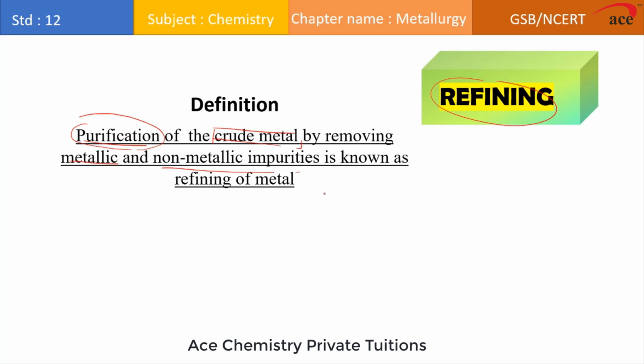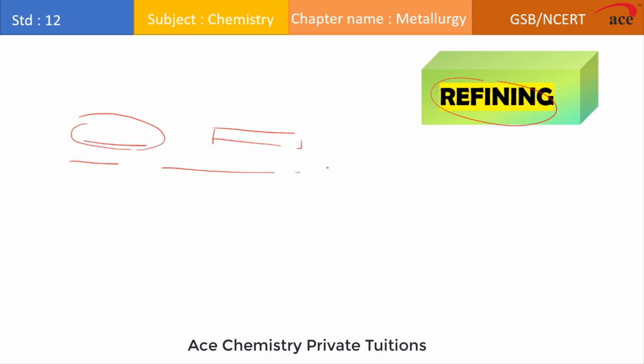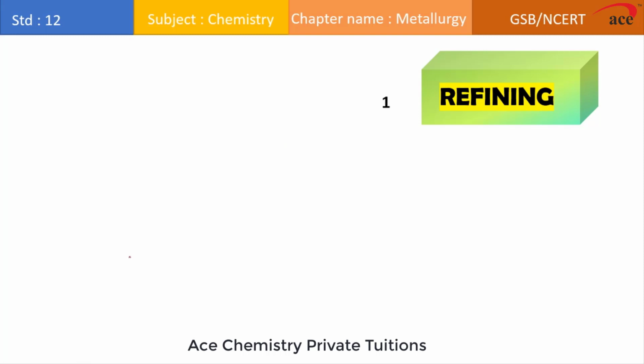So if you make the list of refining, you'll find there are various methods which are generally used for refining. Like first is distillation. We have heard this word in the previous classes also. So distillation can be a method for refining of the metal. Some metals are refined by distillation. Some methods require liquation.